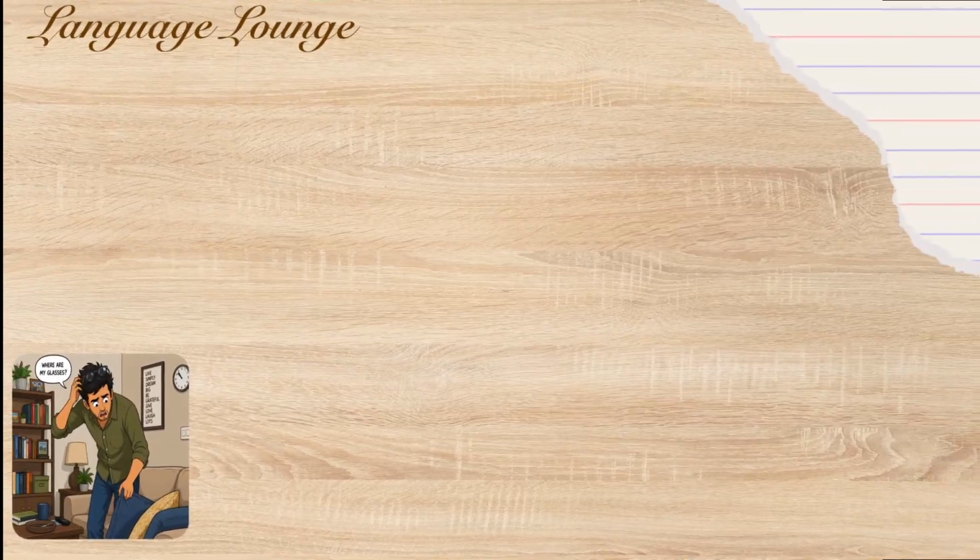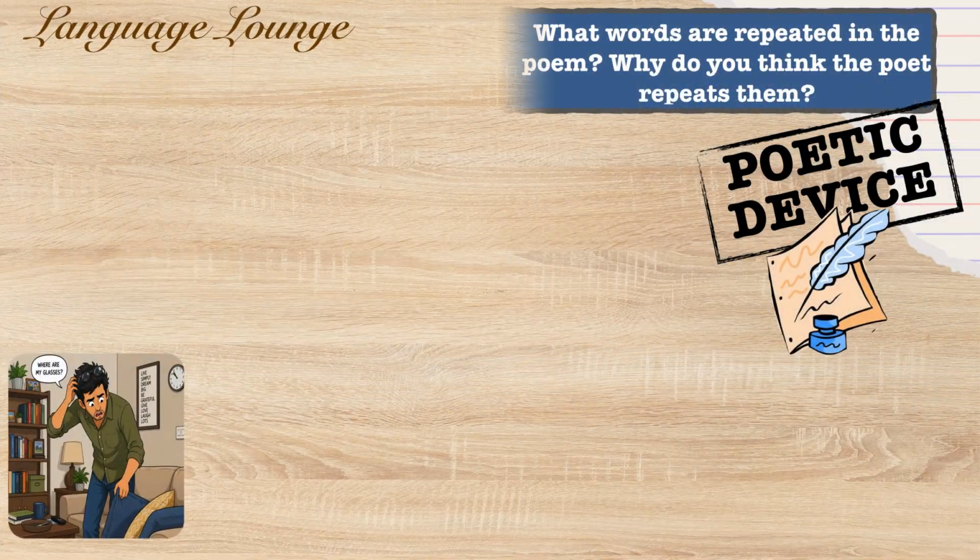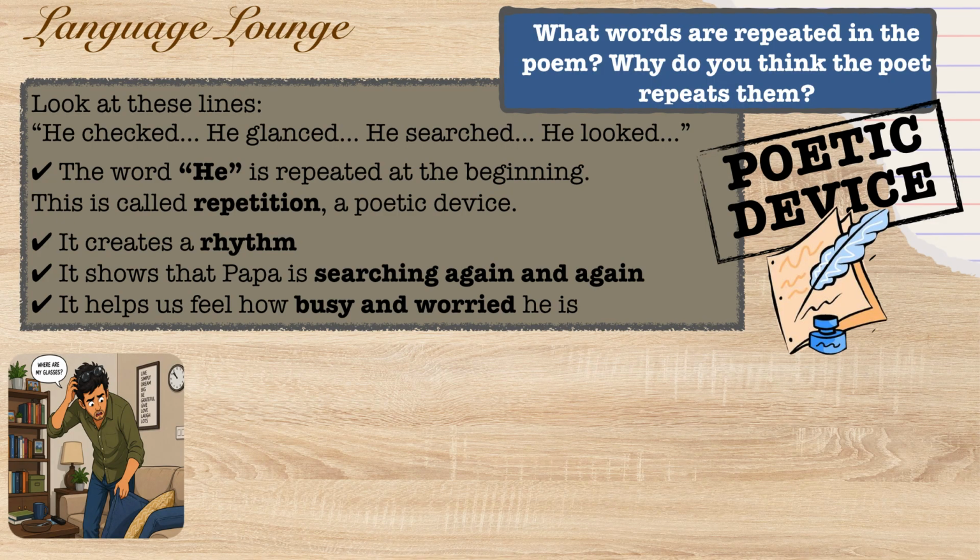Now let's find another poetic device. What words are repeated in the poem? Look carefully at these lines. He checked, he glanced, he searched, he looked. Did you notice something? The word he is repeated again and again. This is called repetition. Why do you think the poet repeats the word he? Because it creates rhythm in the poem. Shows Papa searching again and again. Helps us feel how busy and worried Papa is. It almost feels like Papa is running all around the house.